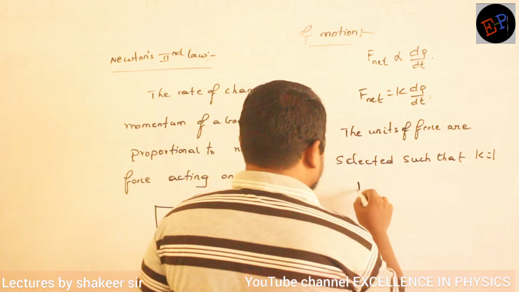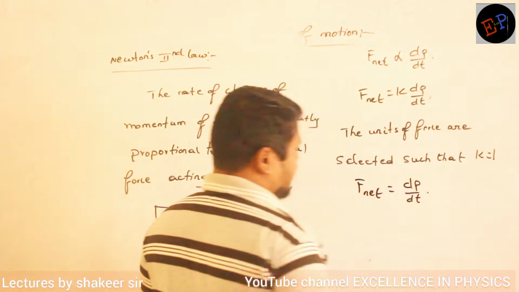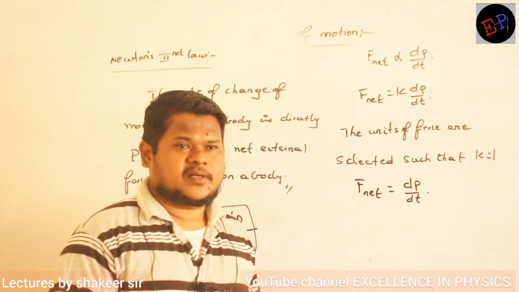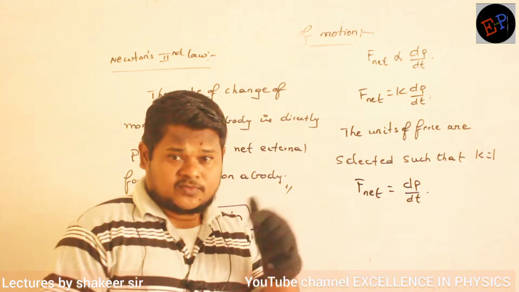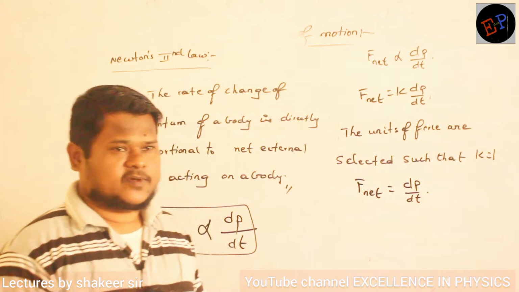Okay. So therefore, the same equation I can write: F net is equal to dP divided by dt. Now there is no need to write K here because the K value is 1. Is it clear? We take the force units such that the proportionality constant becomes 1. Fine?